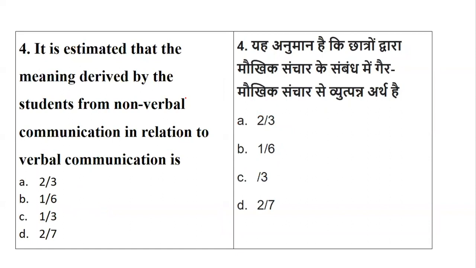So it is estimated that the meaning derived by the students from non-verbal communication in relation to verbal communication is how much? So when we are estimating the meaning which is derived by the students with the help of non-verbal communication in relation to verbal communication, what is it? Is it 2/3? Is it 1/6? Is it 1/3? Or is it 2/7? So basically it will be what?